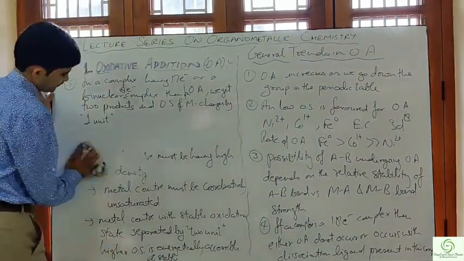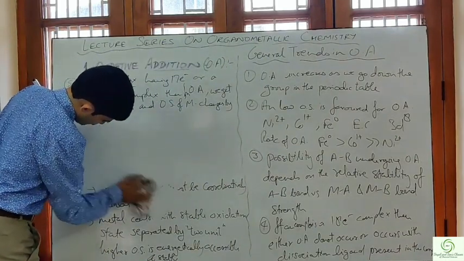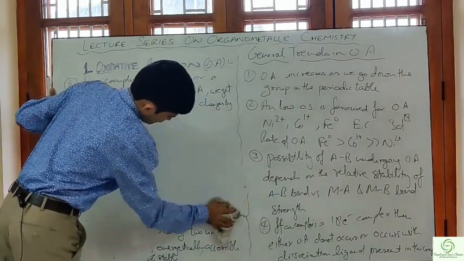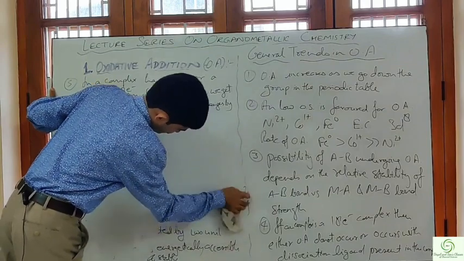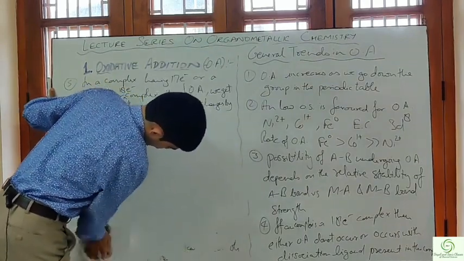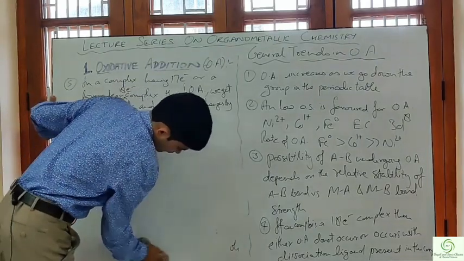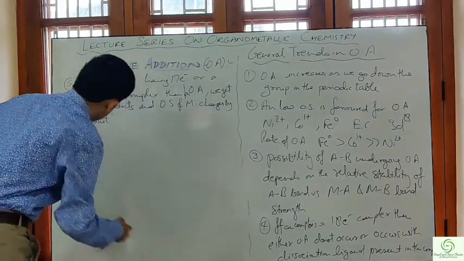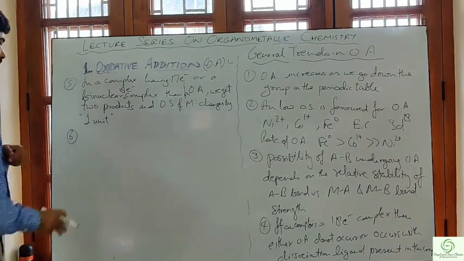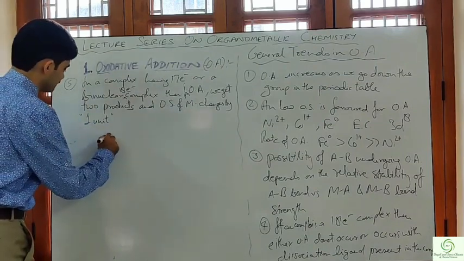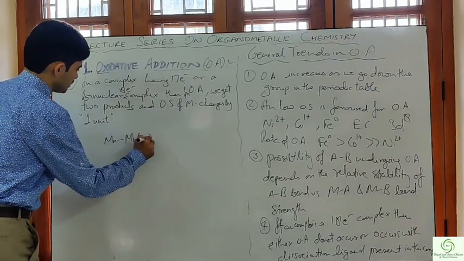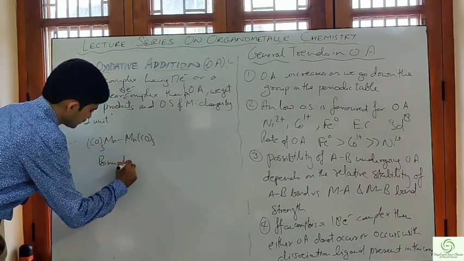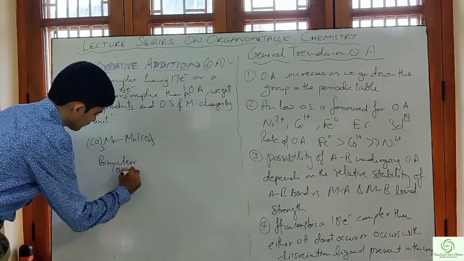For example, we have Mn2(CO)10. This is a binuclear 18 electron complex.